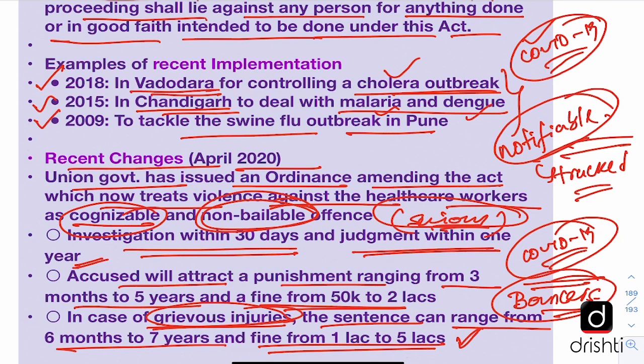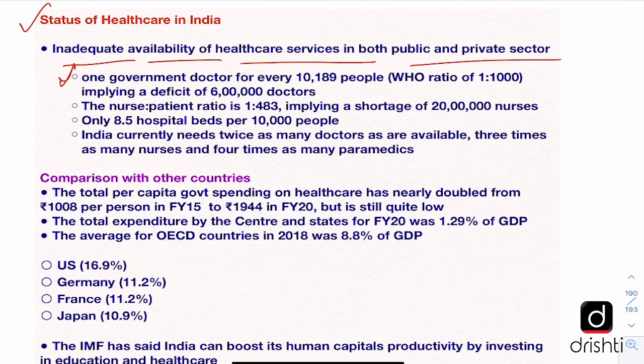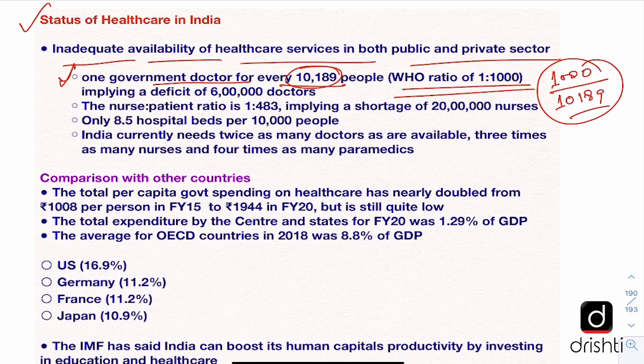Now let us look at the healthcare scene in India. There is an inadequate availability of healthcare services in both public and private sector, which is common knowledge. Now the serious stats are this: one government doctor for every 10,189 people, whereas WHO says that there should be one doctor for 1,000 people. And in India, we are having one doctor for 10,189 people. So the ratio is highly skewed. There is one nurse for 483 patients, which means a shortage of around 20 lakh nurses.